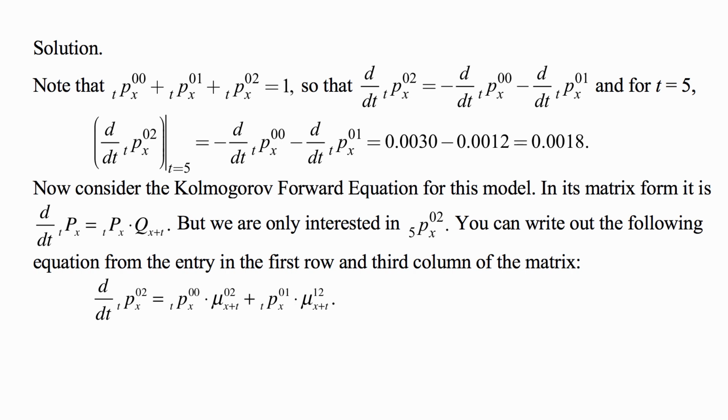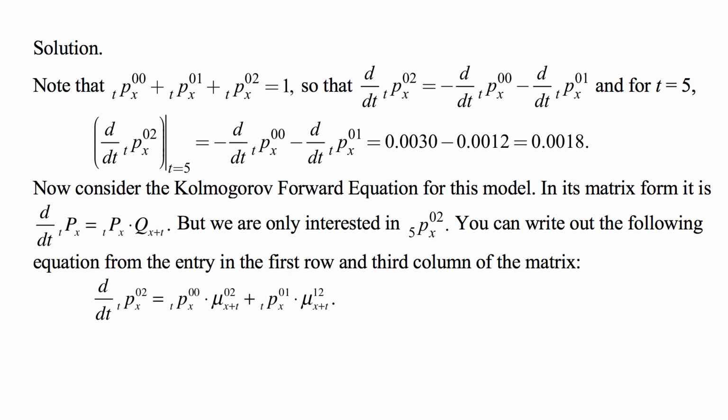And now consider the Kolmogorov forward equation for this model. In its matrix form, the derivative of tpx, the transition matrix, is equal to tpx times qx plus t. Here qx plus t is a matrix that has the forces of transition in all non-diagonal entries, and along the diagonal has an entry constructed in such a way that along each row the sum of all entries is 0.